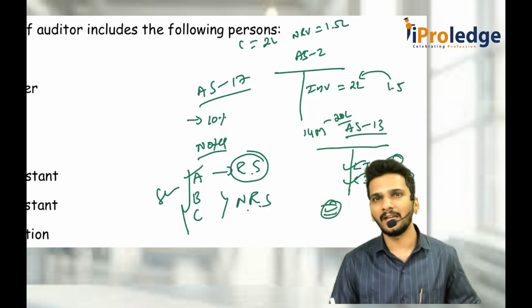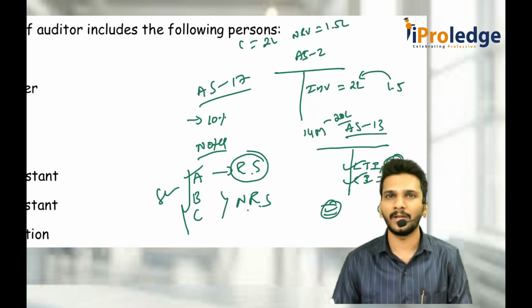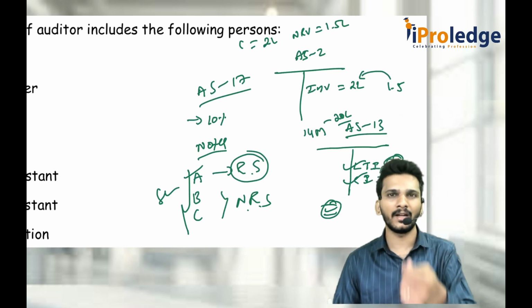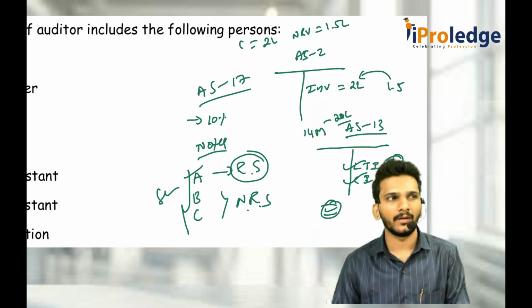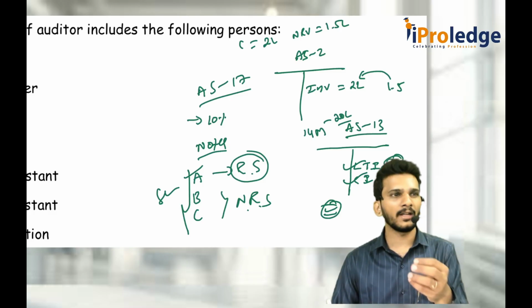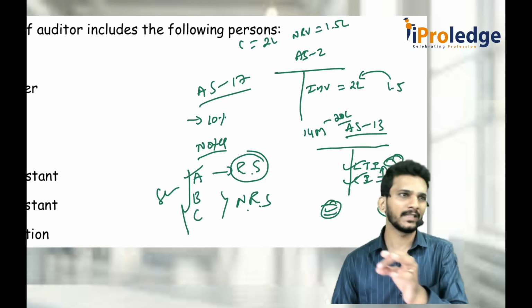Whenever there is any difference between the amount which is to be entered and what is actually entered, or in classification of assets or liabilities or anything. For example, you issued 100 shares of 10 rupees each for 20 rupees. Face value is 10 rupees, but you issued at 20 rupees. Now, 100 into 10 is 1000, which is equity capital, and the remaining 1000 is securities premium.